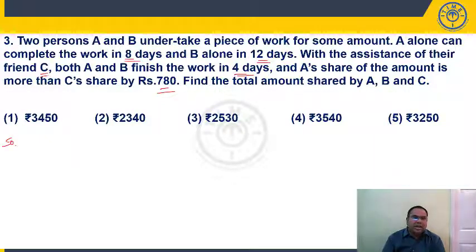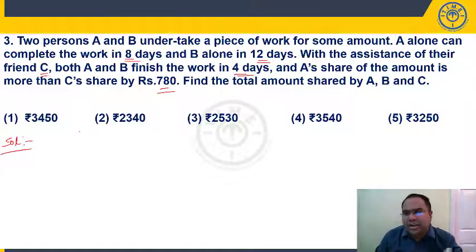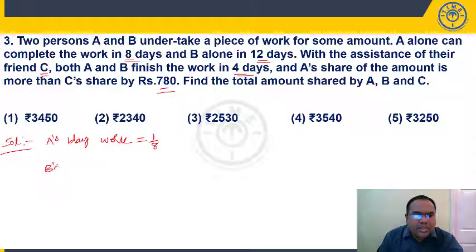It is simple, right? Now, with the help of C, they are completing the work in 4 days. So let us find out how much work they have done. Instead of finding out the number of days C takes, the easy method would be similar to what we have done in the previous question. What is A's 1 day work? We have to find out how much work A has done and B has done. A's 1 day work is 1 by 8, as he completes the work in 8 days. B completes in 12 days, so 1 day work is 1 upon 12.